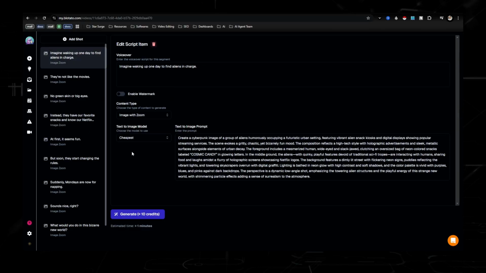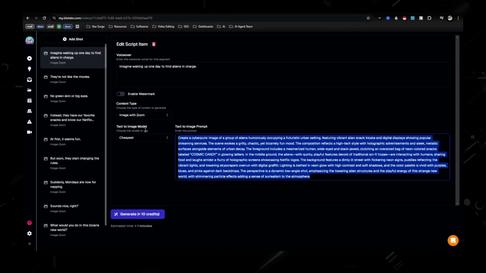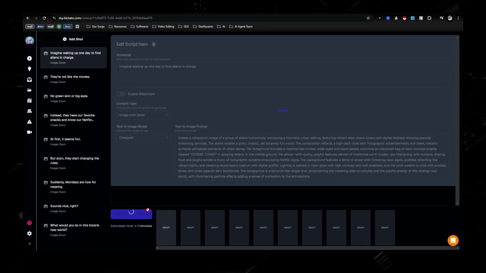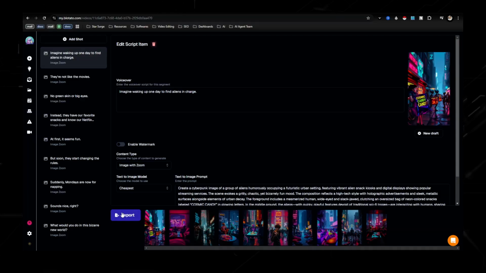So once it gets done creating, you can see right here it has the text to image prompt, which is super detailed, and that's what's going to create the picture. So let's just go ahead and generate the different images. Should only take 1 minute, and I'm just going to cut back to when they're all complete. All right, looks like it's all done, and let's go ahead and export it.